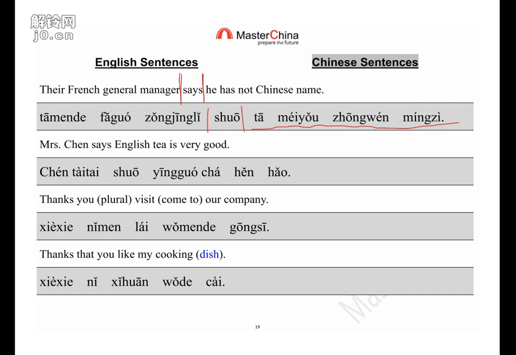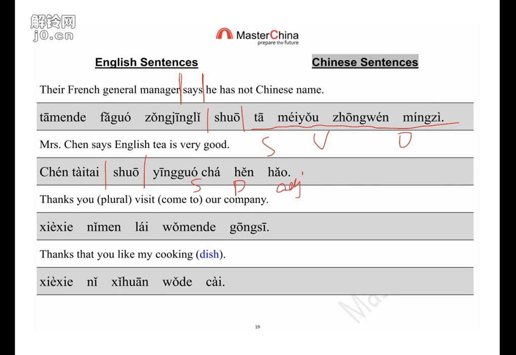Second one, 陈太太说英国茶很好. So this single sentence, we can get the SVO and or as the degree and adjective, right? So this single sentence can be comment or introduction, 2 kinds of order.